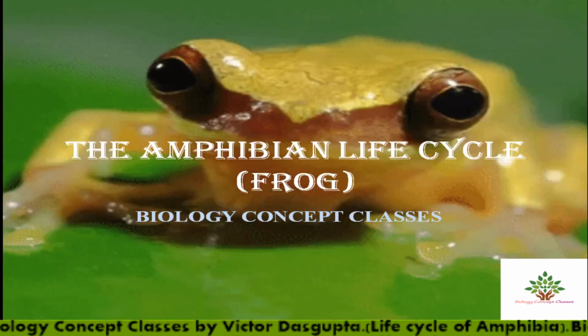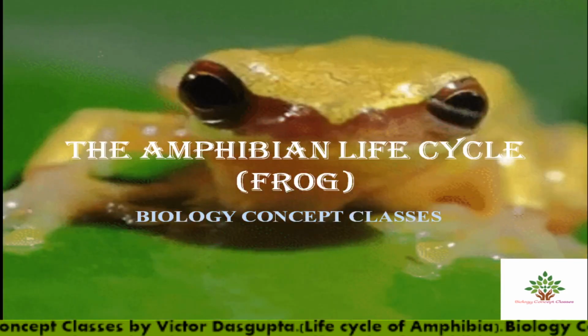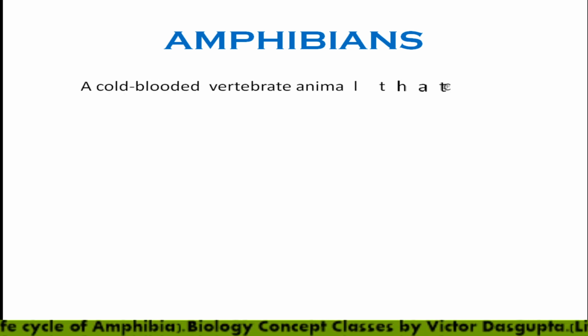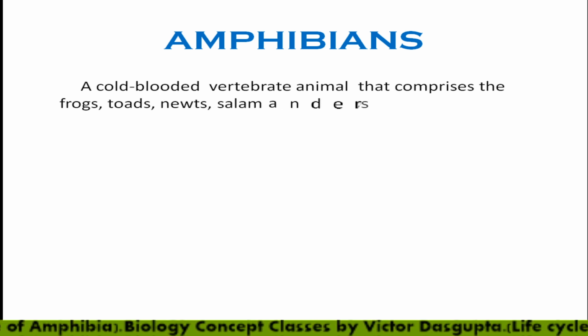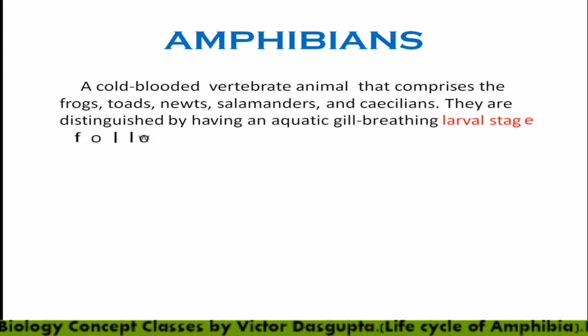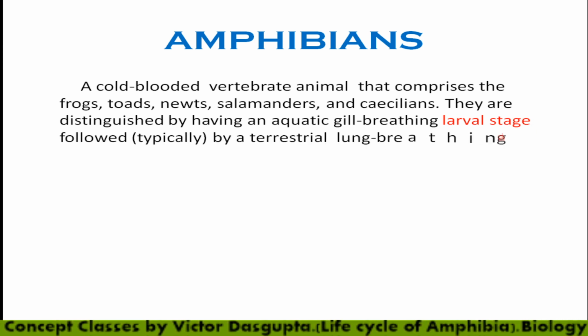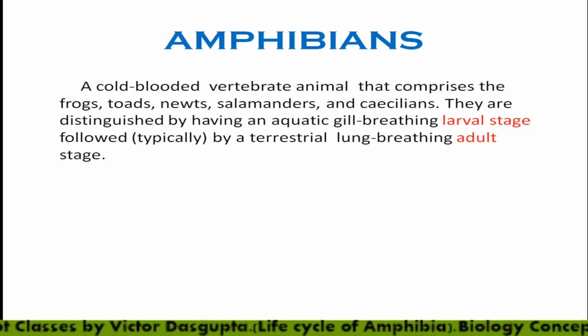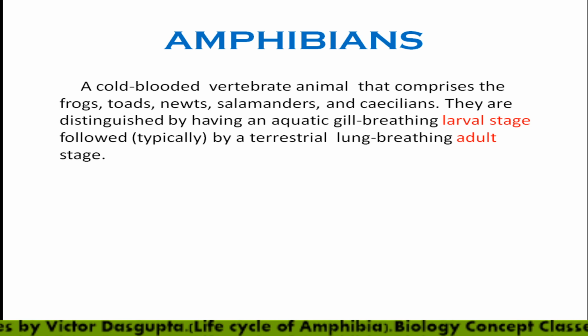Today we will discuss the amphibian life cycle, that is, a frog. Now we will see what is the meaning of amphibians. Actually, it is a cold-blooded vertebrate animal. Cold-blooded means it cannot regulate its body temperature, and it comprises frogs, toads, newts, salamanders and caecilians.